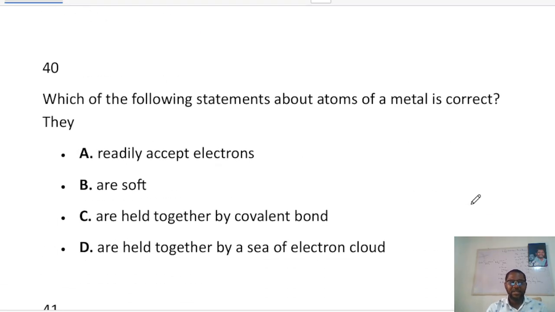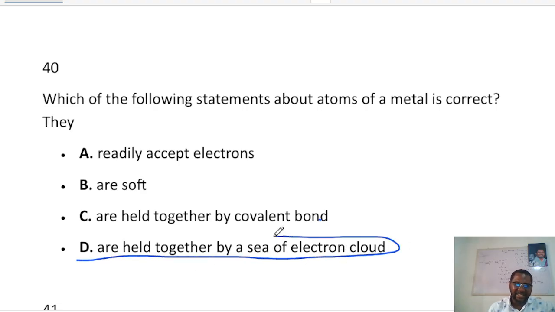Okay, the next one says, which of the following statements about atoms of metals are correct? A. They readily accept electrons. No. They are soft. No. They are held together by covalent bond. No. They are held together by a sea of electron cloud. Yes.